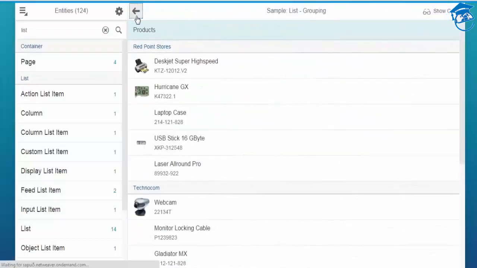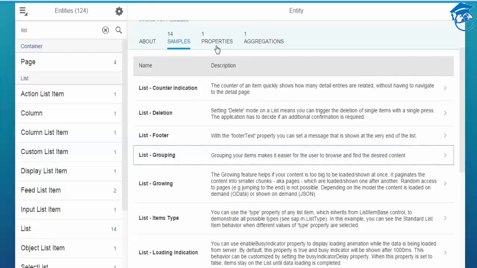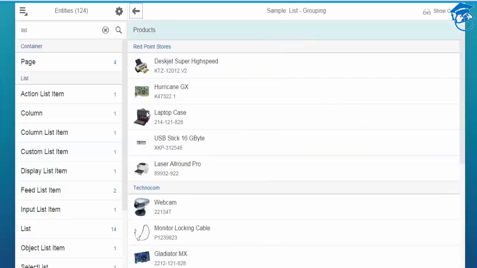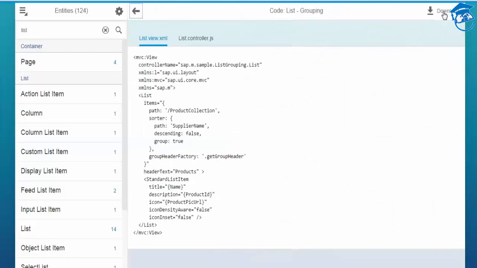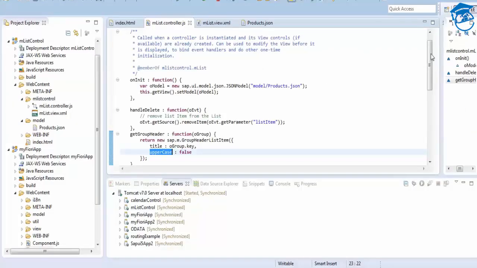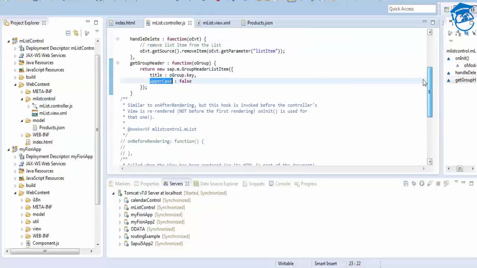So now we got how the grouping is done, but inside this grouping we have images also, but we didn't place any images. So how to place images? Just go here and copy this icon and place it here.